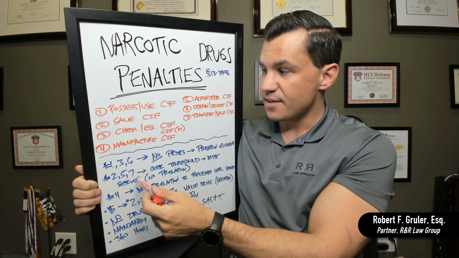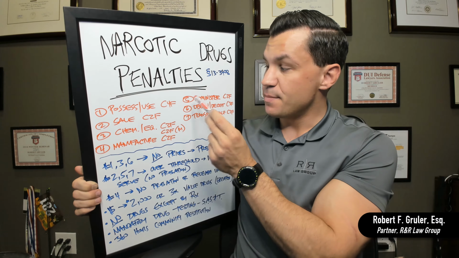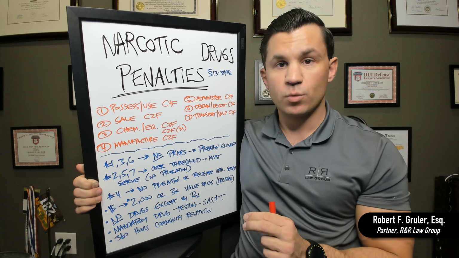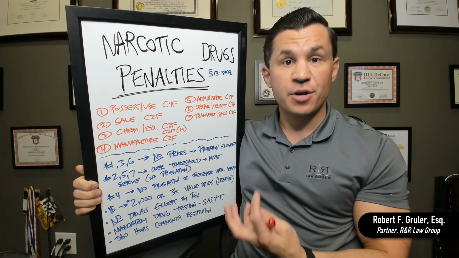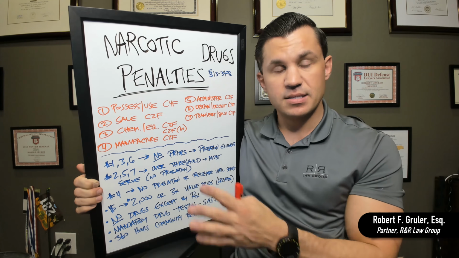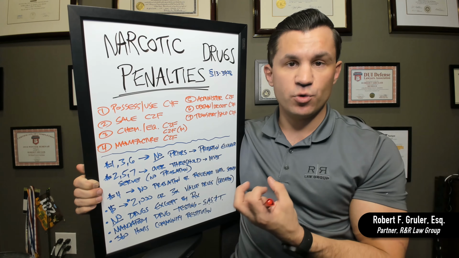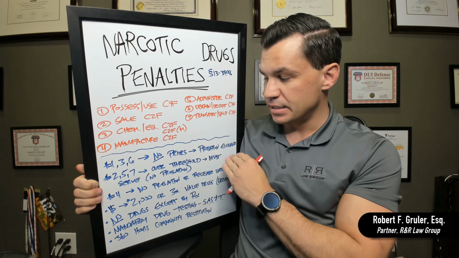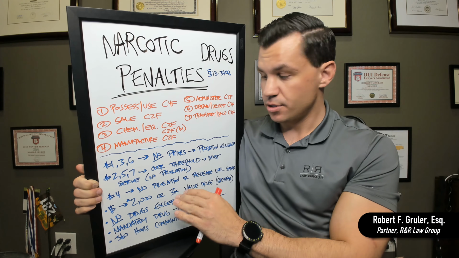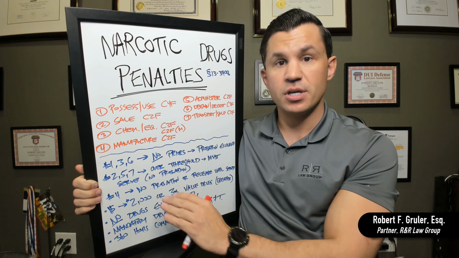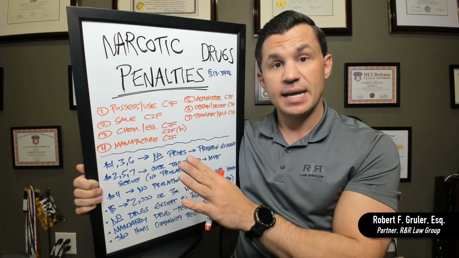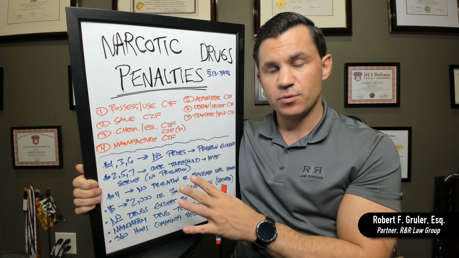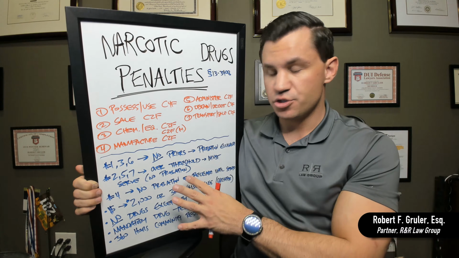For numbers 2, 5, and 7, so for sale, for administering it, or for transporting it, if you're over the threshold, so depending on what the narcotic drug is, they will aggregate it. So they'll say, okay, we took it from this case and this case and this case, and we aggregated it. And if the total weight, the total volume, the total amount is over a threshold, it doesn't matter what your background is. You are not eligible for probation. So you will then need to look at the sentencing chart and see where you fall based on what level of felony you're at. This stuff can be a little bit complicated, which is why it's important to consult with an attorney, but this is generally how it works.